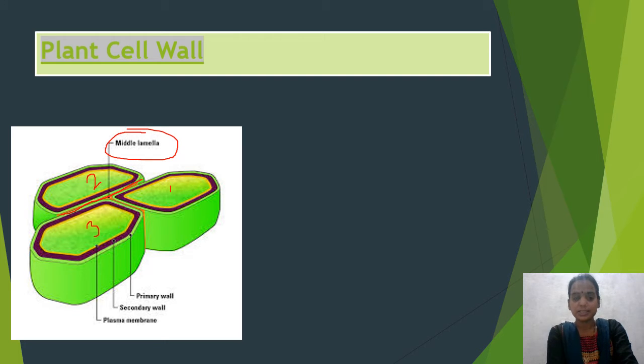Moving to the inside now, adjacent to this we have primary cell wall. After primary cell wall we have secondary cell wall, and just after secondary cell wall we have the plasma membrane. So this is how the three layers are arranged.